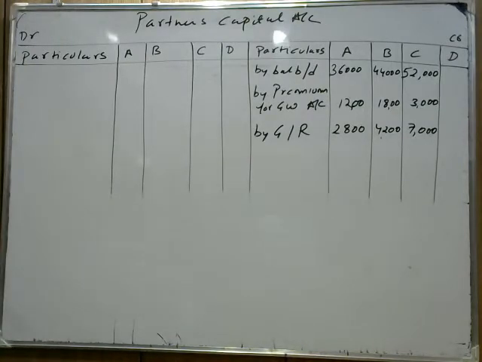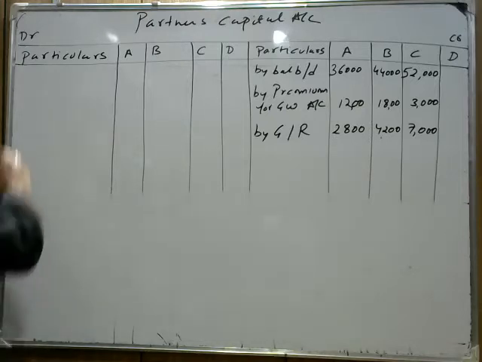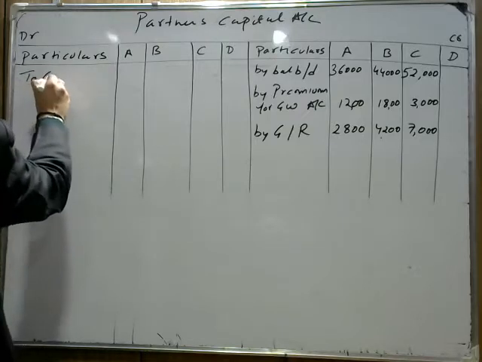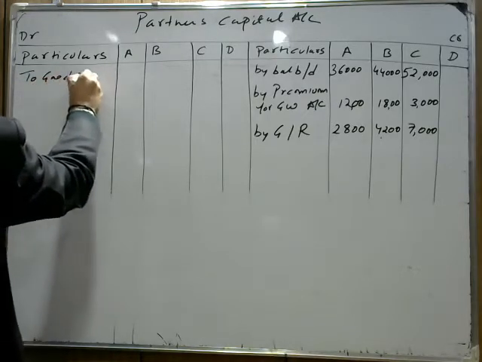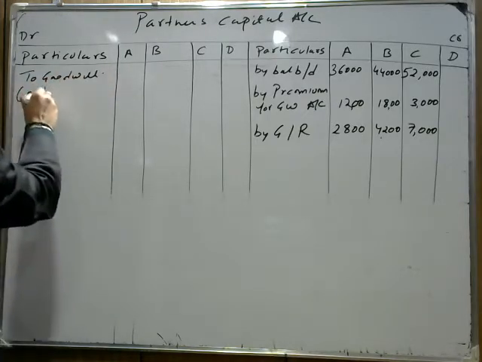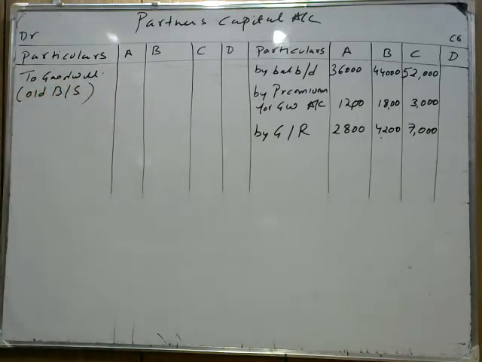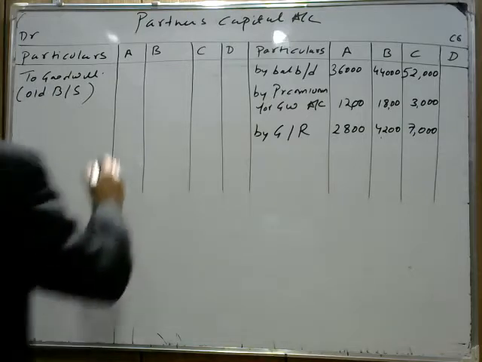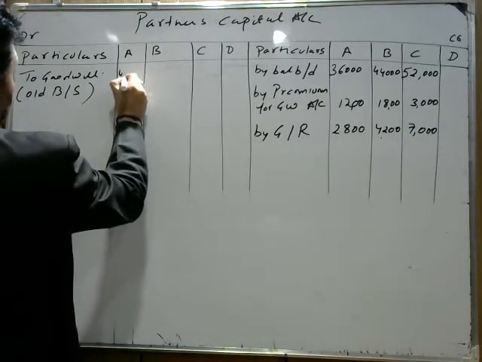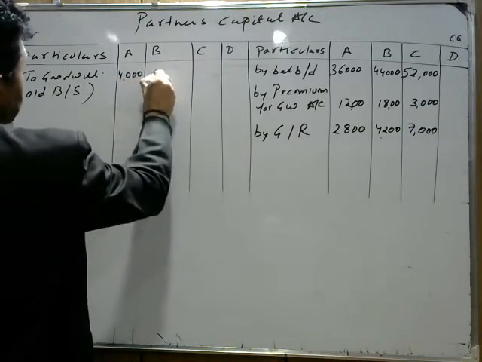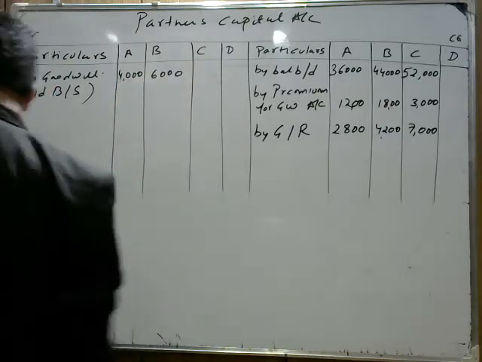Now goodwill appearing in the old balance sheet. अगर हम check करें, goodwill balance sheet में given है. How much goodwill is given in the balance sheet? We need to write off the goodwill given in the old balance sheet, 20,000. If you write it in the old ratio, it is coming 4,000, 6,000 and 10,000.